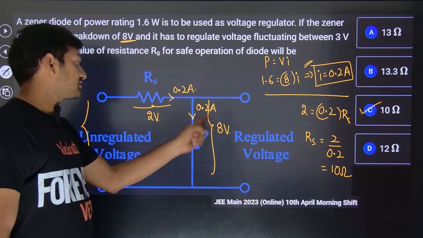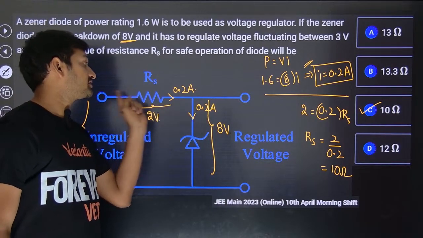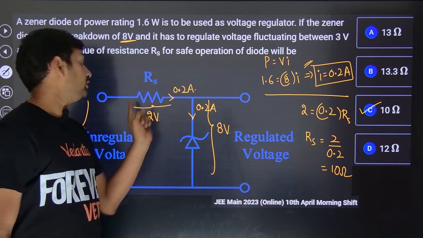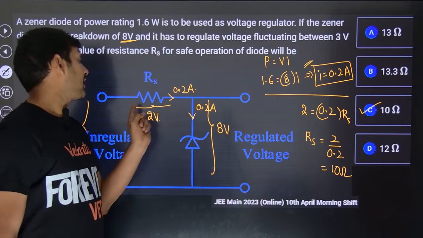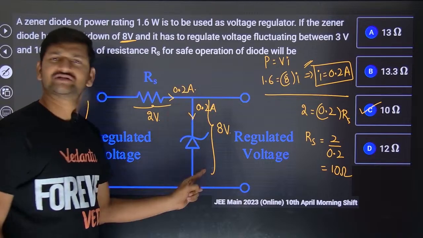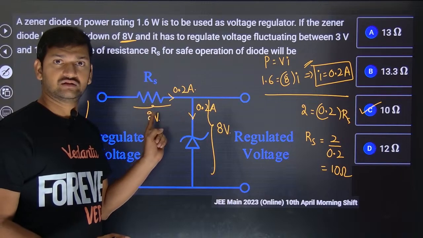The maximum current I can send through this one is 0.2. If there is a supply of 0.2 in this one, then fine, when 2 volt is there. When this is in the breakdown situation, the voltage across this is 8, and the voltage across this one is 2, right?